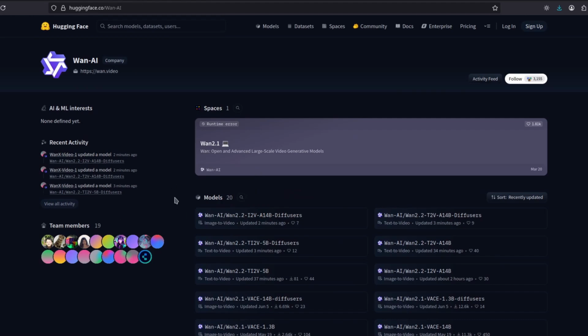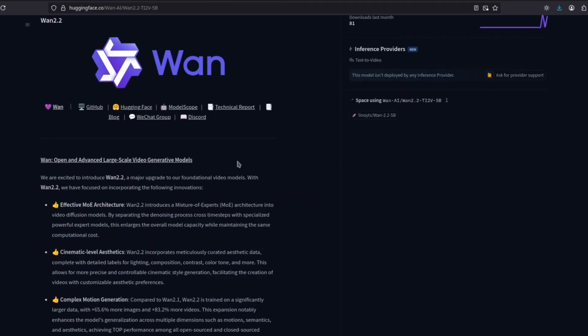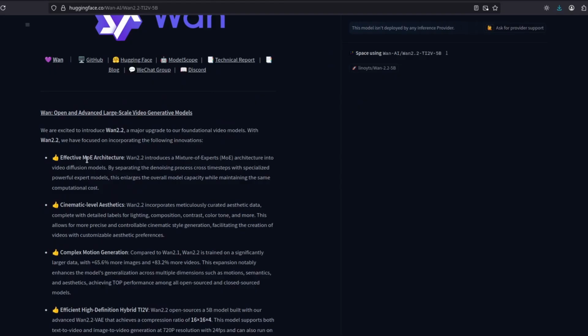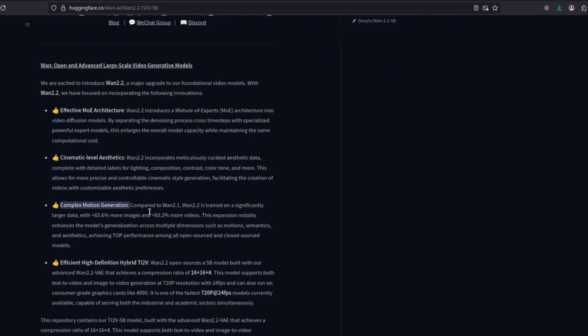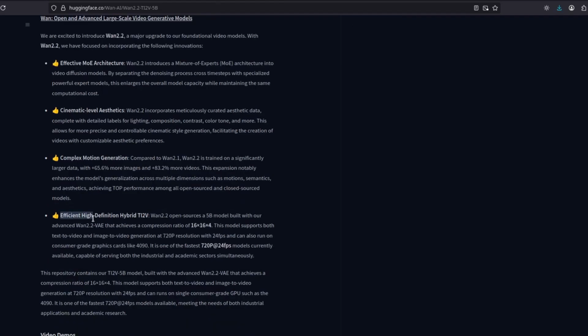Okay, so WAN 2.2 is finally out. We have here all the models on Hugging Face. It's the first mixture of experts video model. They claim to have cinematic level aesthetics, complex motion generation, and an efficient high definition hybrid model, which has text and image to video in just one model.